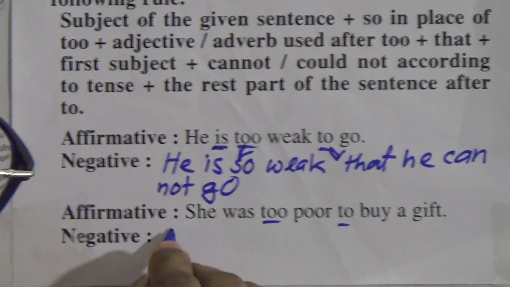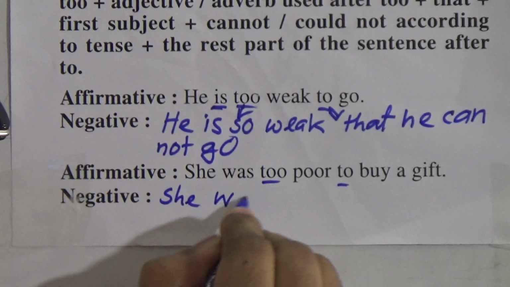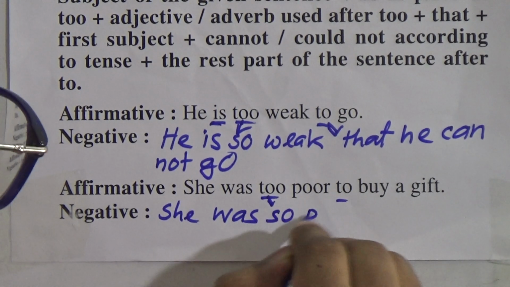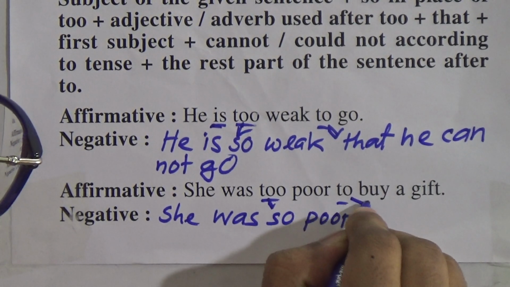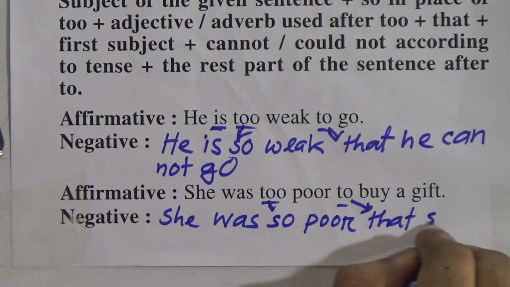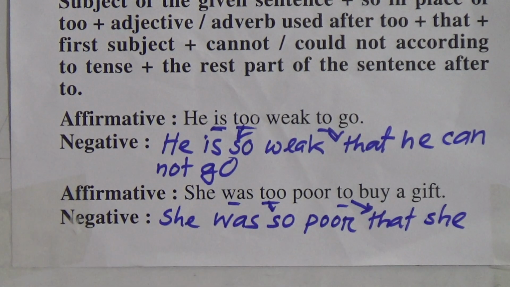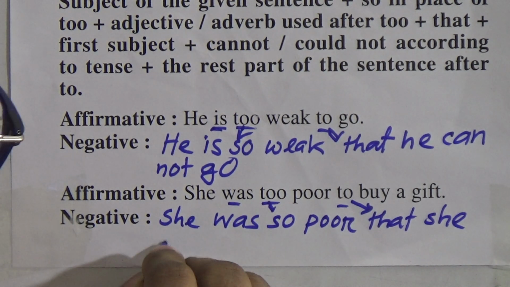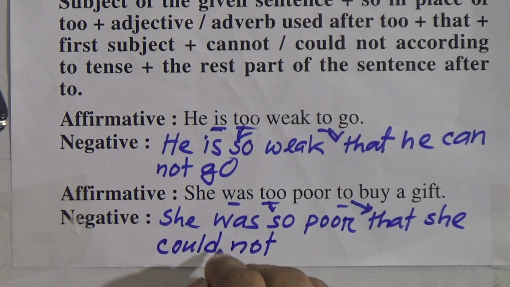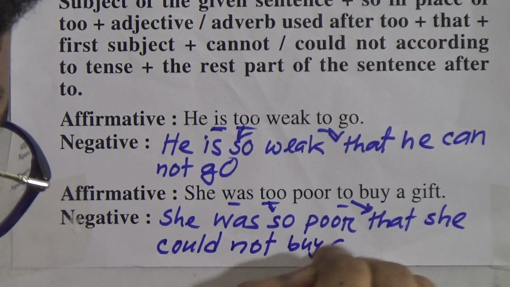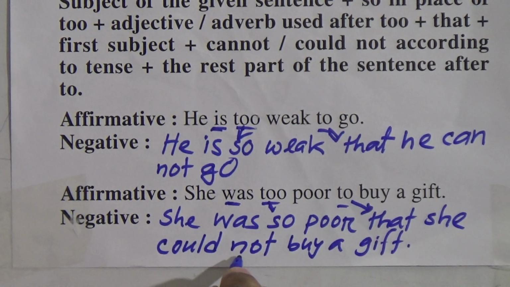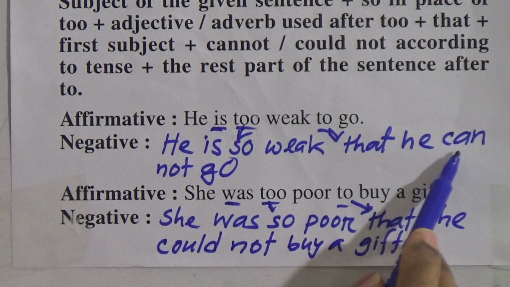Okay, number 2: she was too poor to buy a gift. The subject and verb will remain the same. In place of too we will use so, the adjective will remain the same. In place of to we will use that. Then we will again take the first subject, she. As was is given there, that's why we will use could not. She could not buy a gift. As is given, we used cannot.